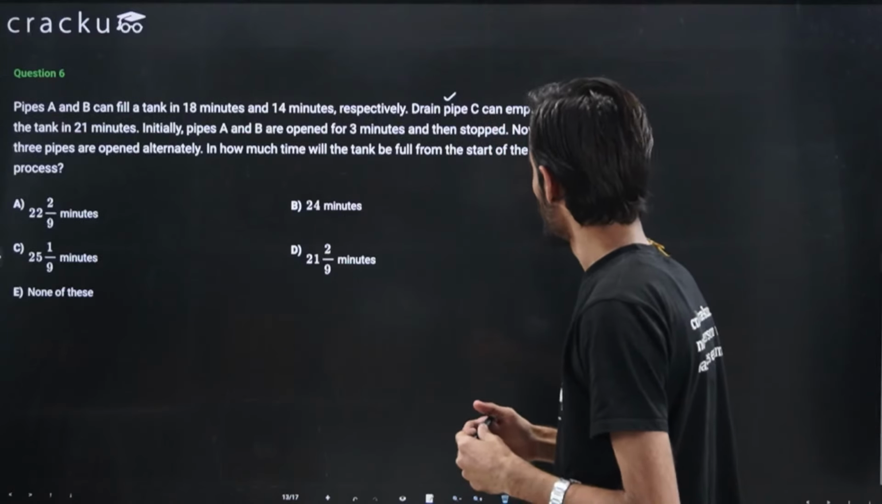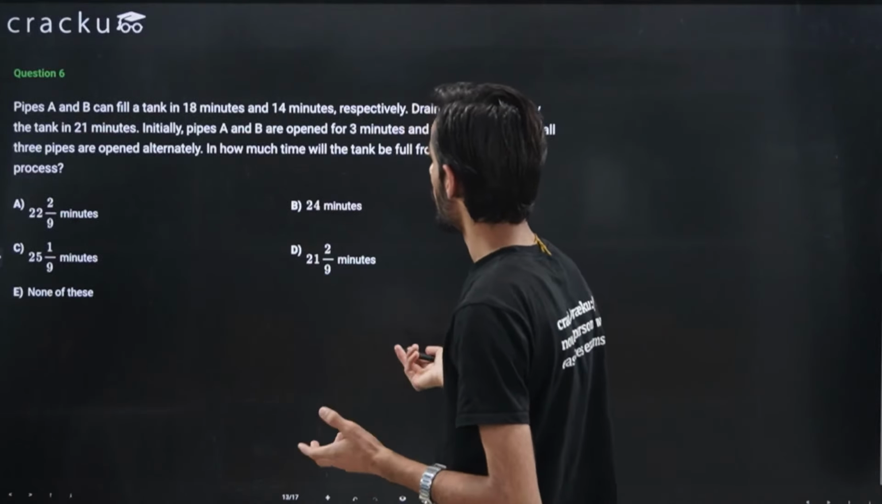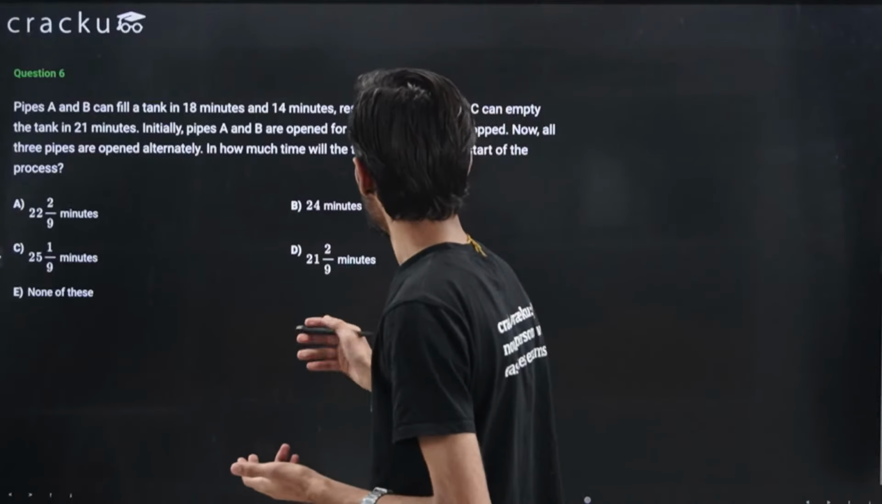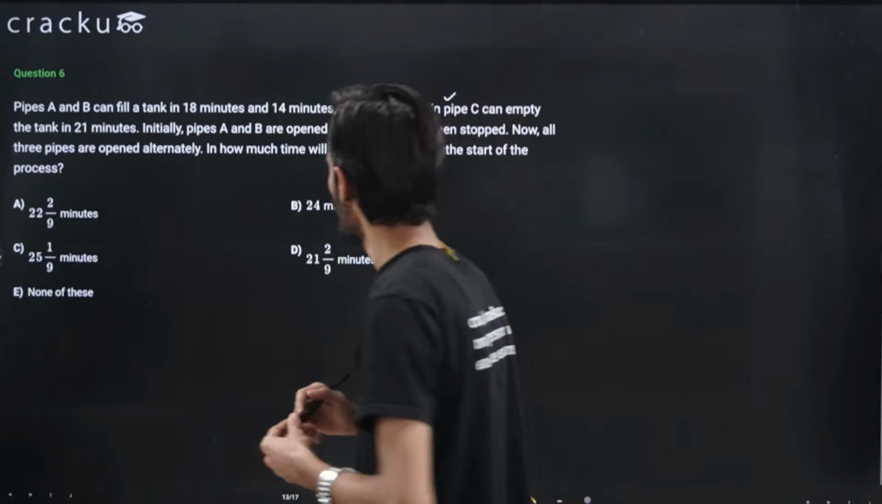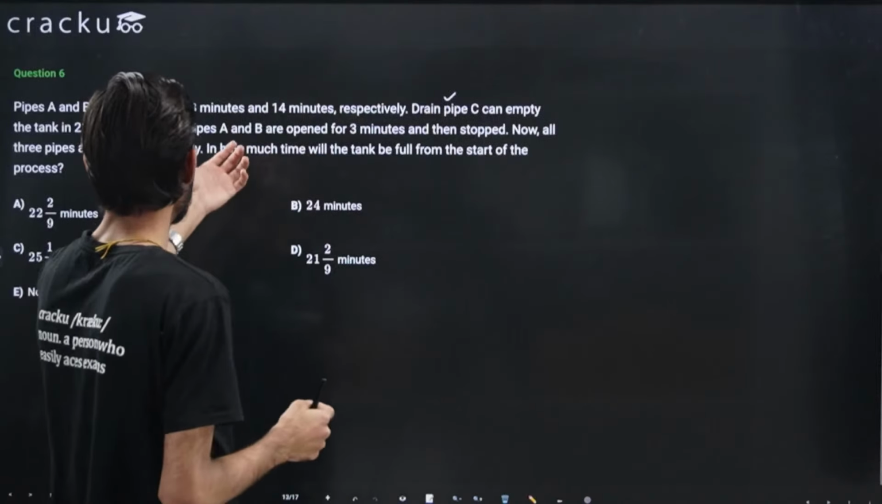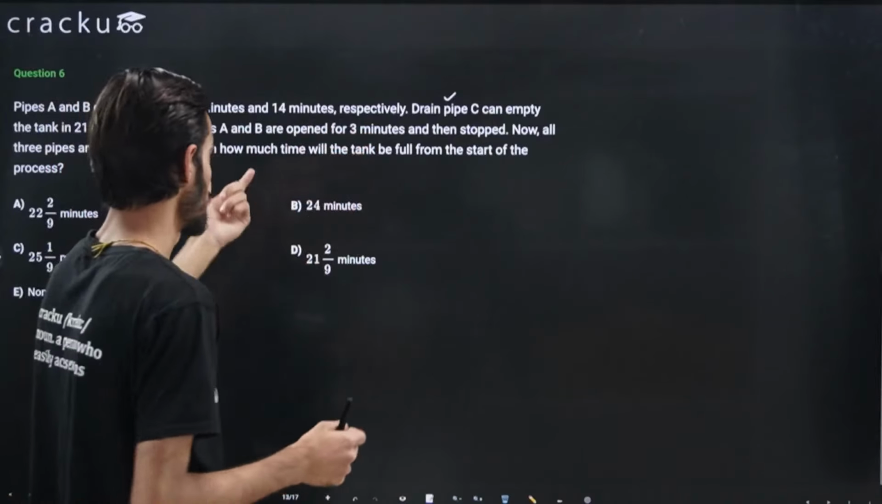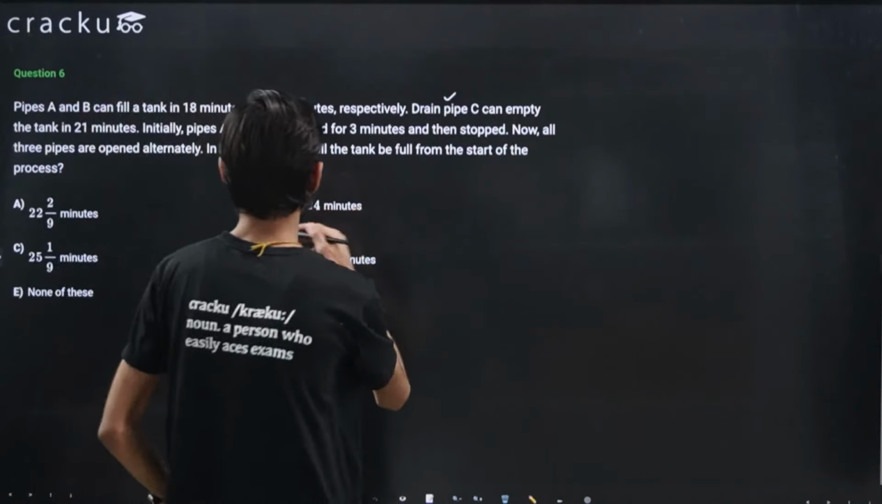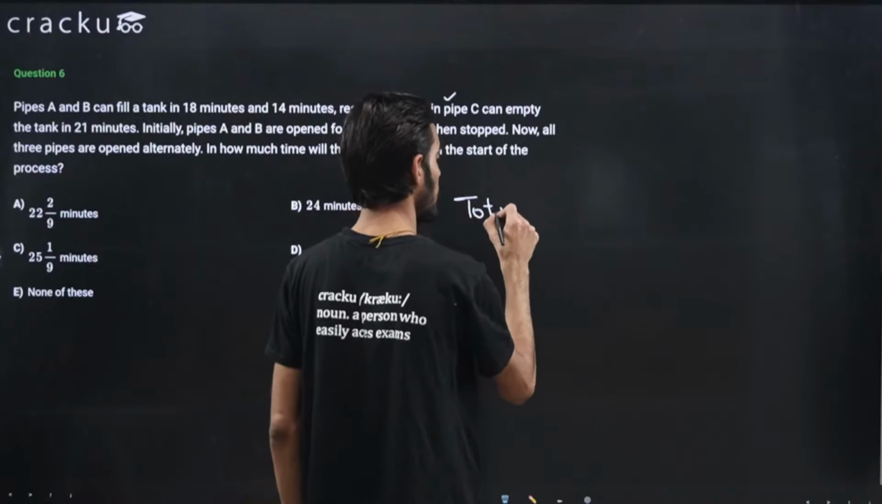Initially, pipes A and B are opened for 3 minutes and then stopped. Now all the 3 pipes are opened alternatively. In how much time will the tank be full from the start of the process? Okay. So again, because we are given the time that they are taking to fill the tank, we can let the total work be the LCM of the 3 numbers. So we just need to find the LCM and we can let that be the total work.